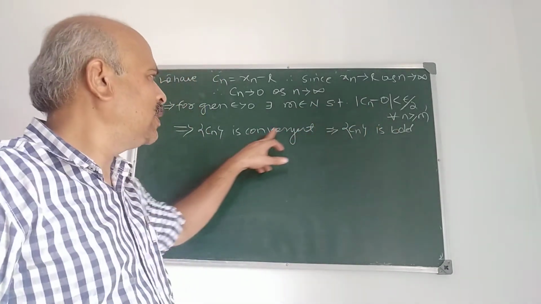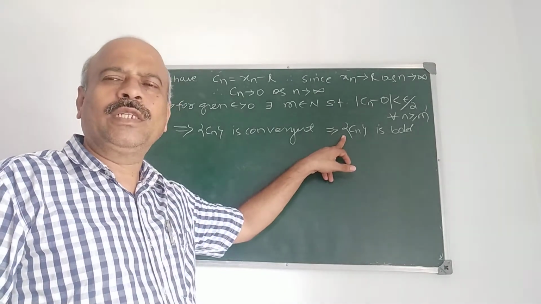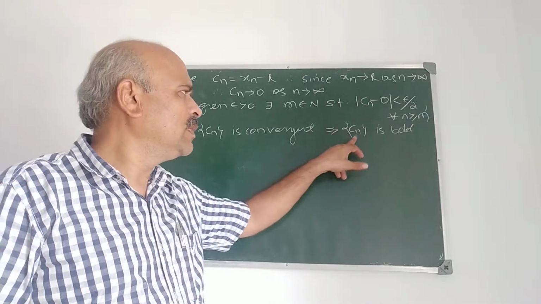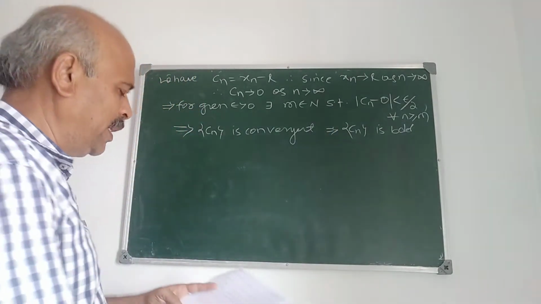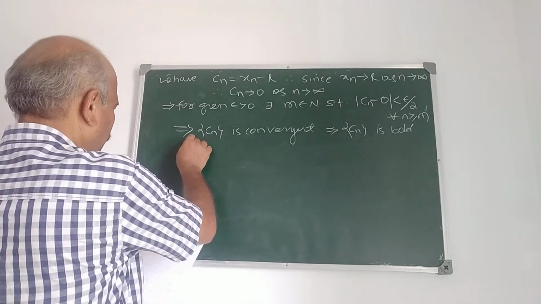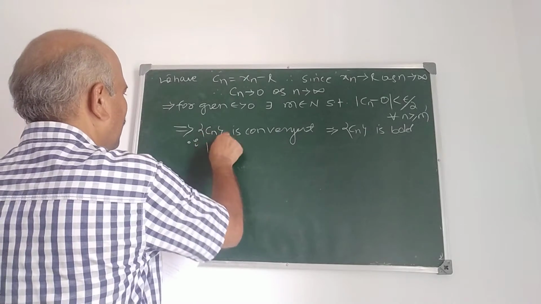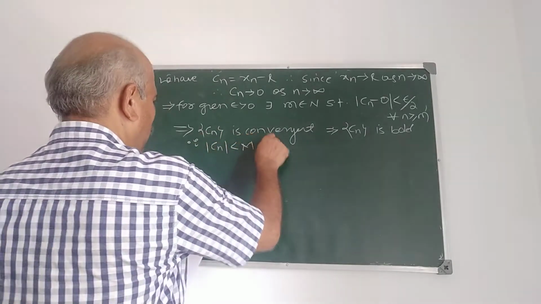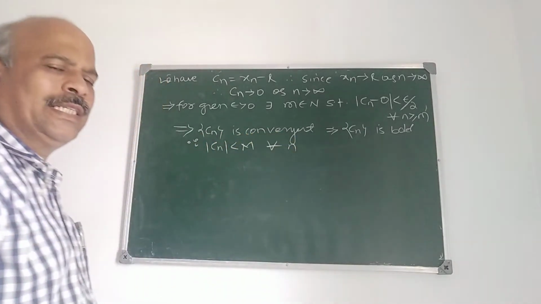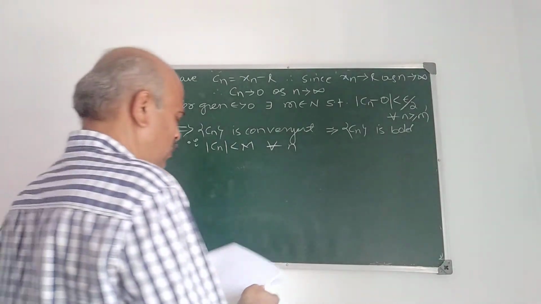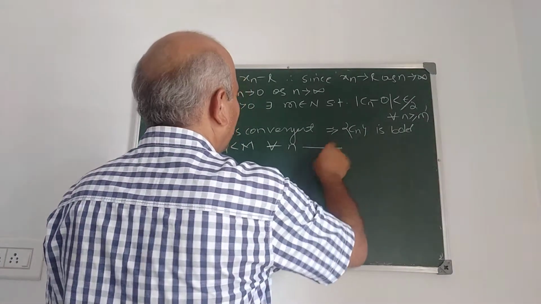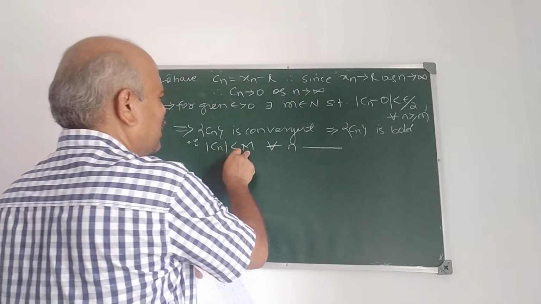And this implies, since every convergent sequence is bounded, this sequence Cn is bounded. Therefore, mod Cn is less than M for all n. When do you say that a sequence is bounded? We say that a sequence is bounded if mod Cn is less than M.